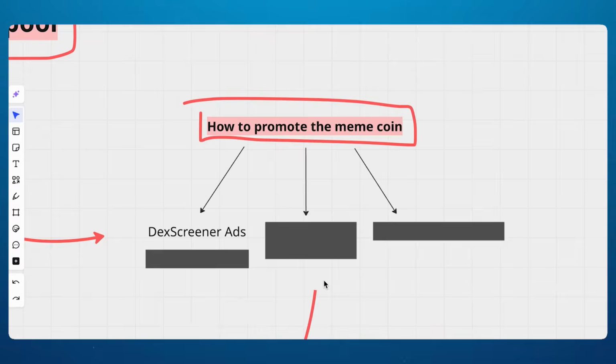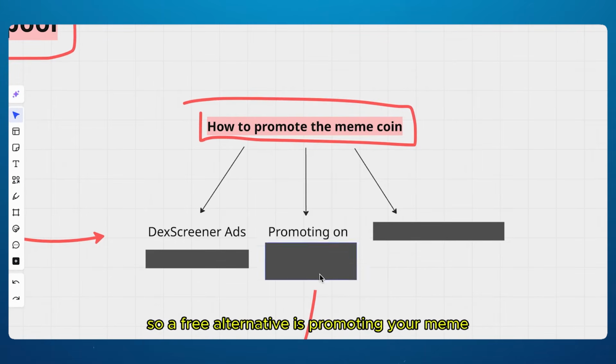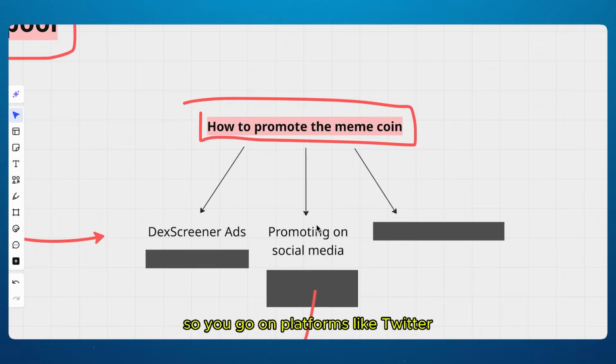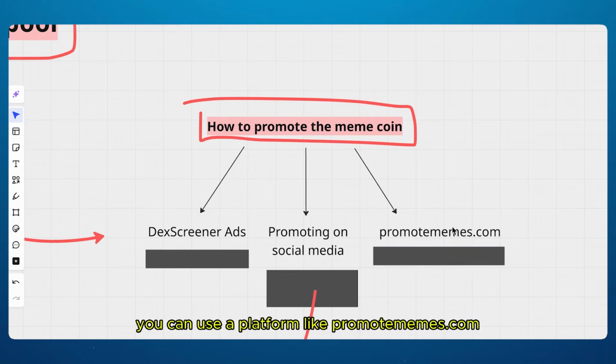So a free alternative is promoting your meme coin on social media. So you go on platforms like Twitter, Reddit, Discord, Telegram, all of those, and you simply post your coin there. This can definitely work, but it can also be very annoying because you have to manually post your coin over and over again. So to do this automatically, you can use a platform like promotememes.fun. They will do all of this automatically for you.